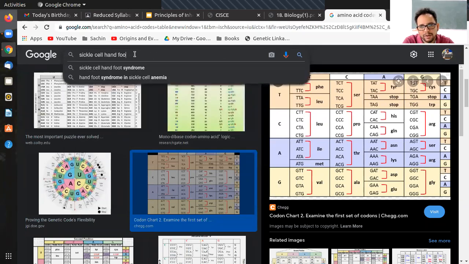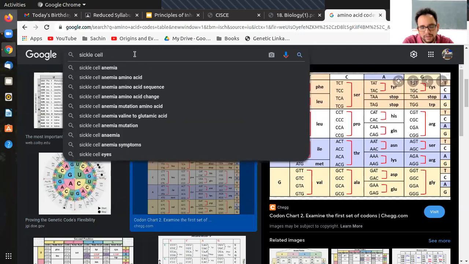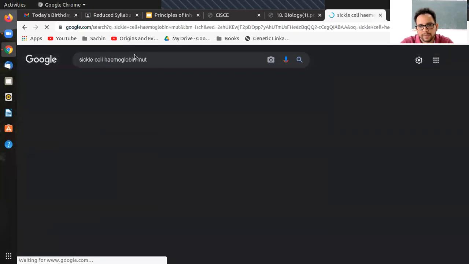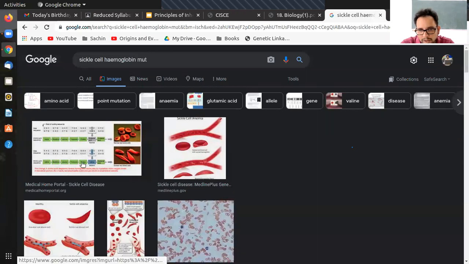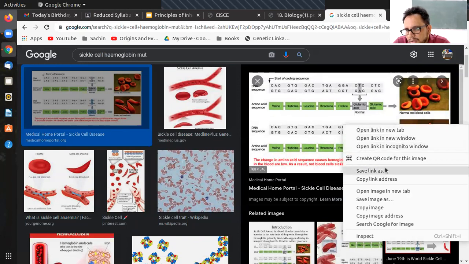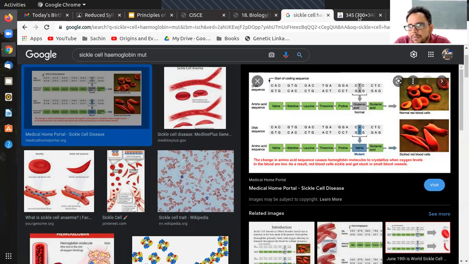No, not this one. Sickle cell hemoglobin mutation. Yeah. Here it should be shown. Yeah. Let me open this diagram.